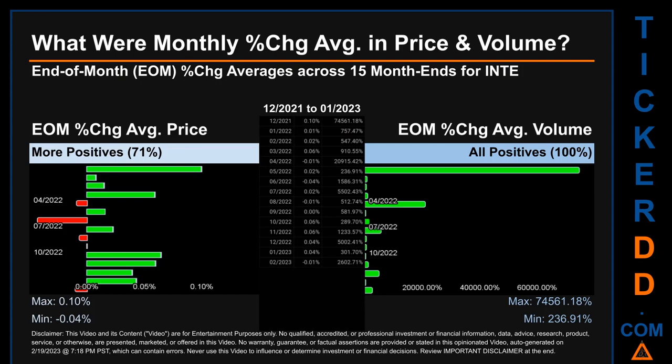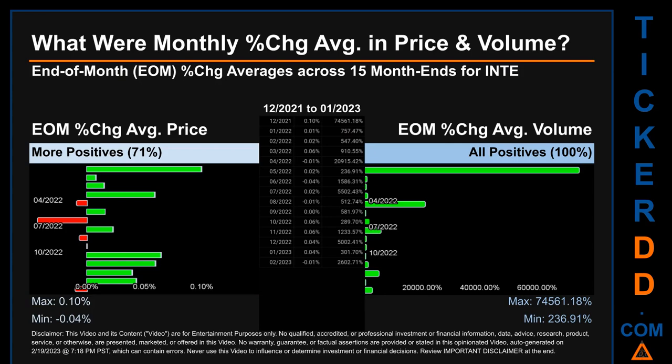What were end-of-month percentage change averages in price and volume for INTE? The monthly average of percentage change, in price and in volume, were calculated for each of the 15 month ends. That calculation took daily percentage changes and averaged them for each given month. If a month end came out negative, then it means that the month summarily saw a negative change.